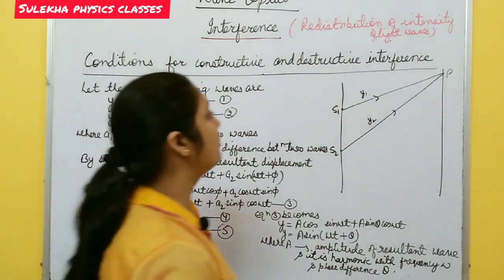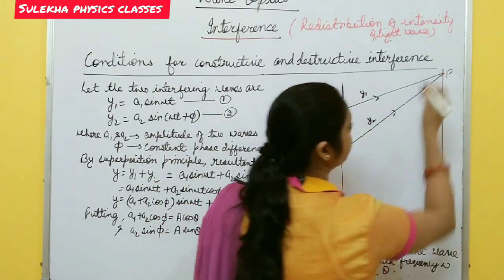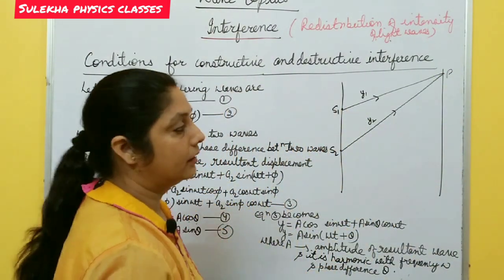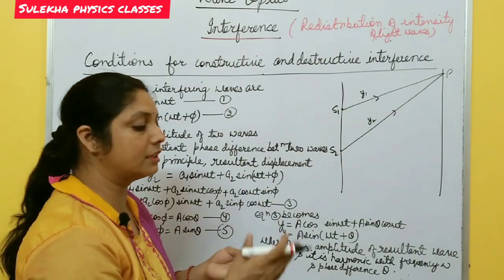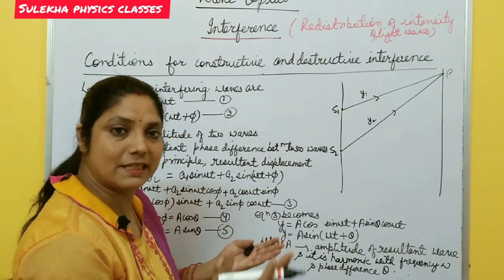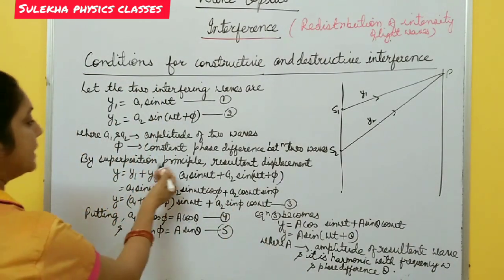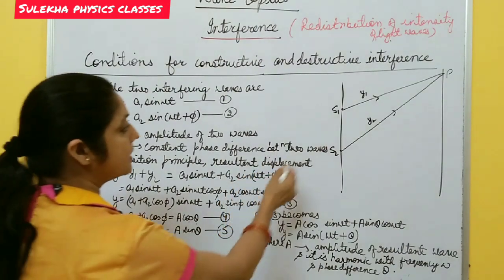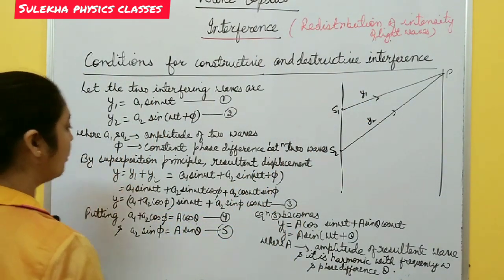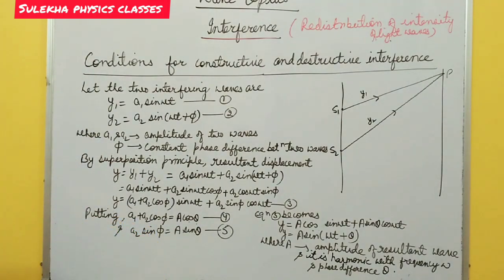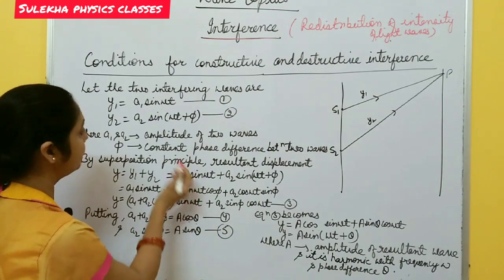What happens now by the principle of superposition? When two waves superimpose at this point P, redistribution of intensity takes place, interference takes place, and intensity sometimes becomes maximum and sometimes becomes minimum. So by the principle of superposition, the resultant displacement at point P is given by y equal to y1 plus y2. You put the values of y1 and y2 from the first and second equations.